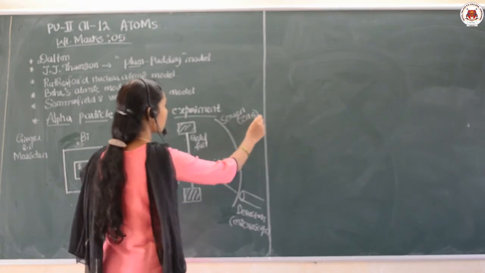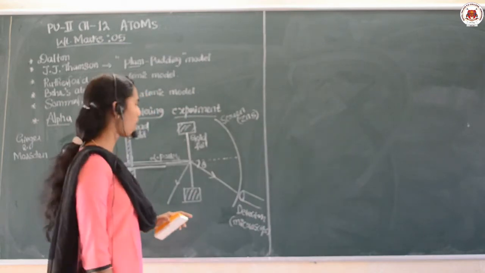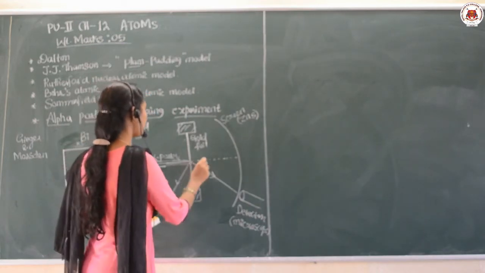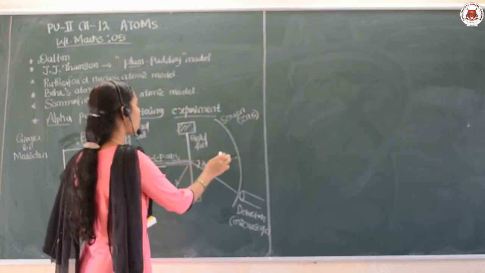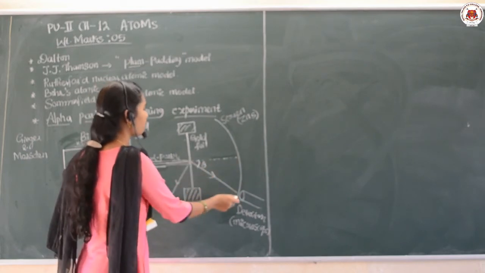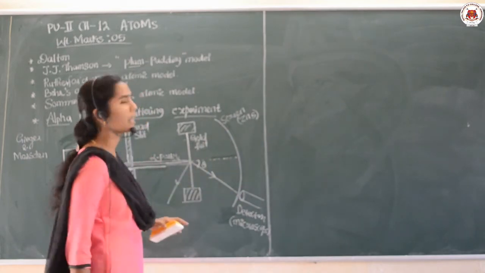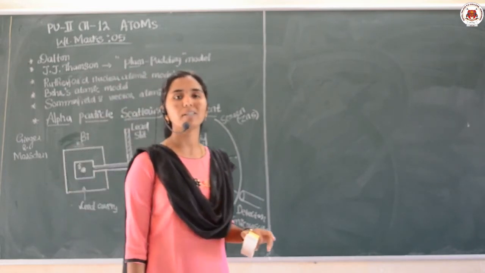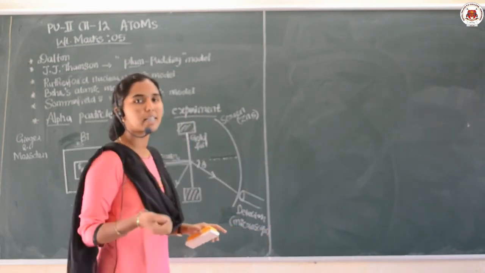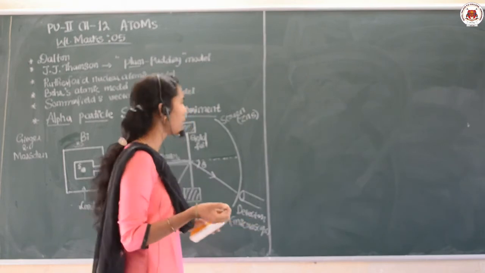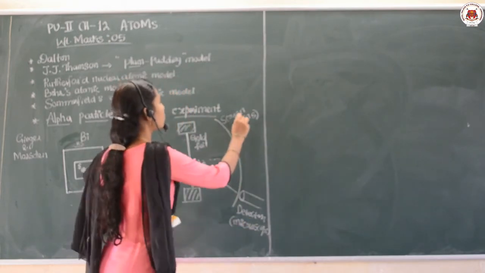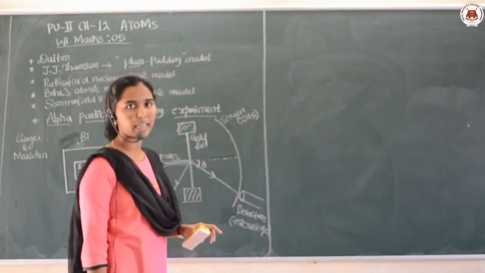When the scattered alpha particles fall on the screen, scintillations are formed, that is a spark produced due to the zinc sulfide present here.